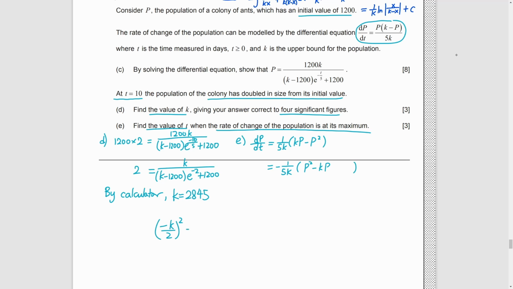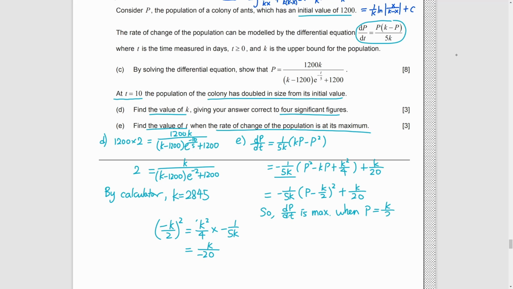Of course, use your calculator. Anyway, here I just use completing the square for solving this question. After completing the square, I know p derivative would be maximum when p equals k over 2. So, we just use the value to find dp over dt and the value of t as well.